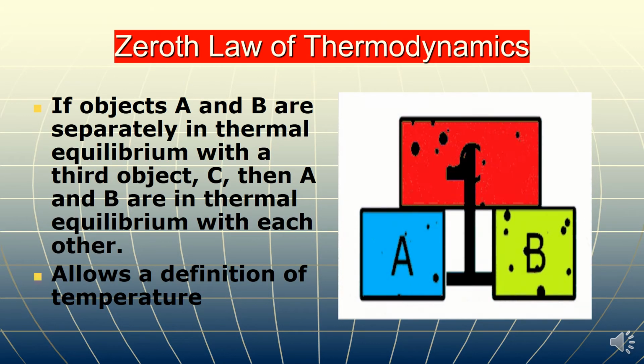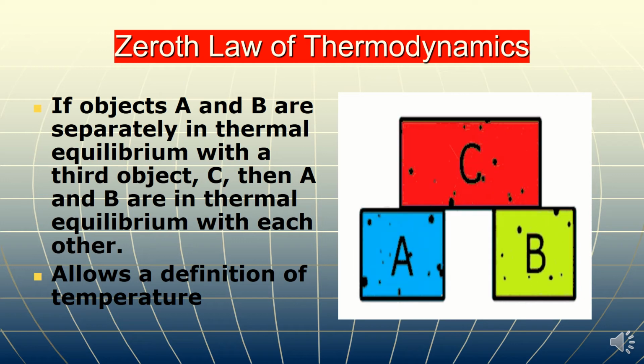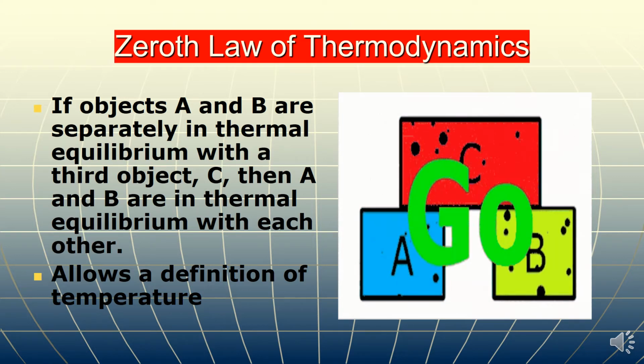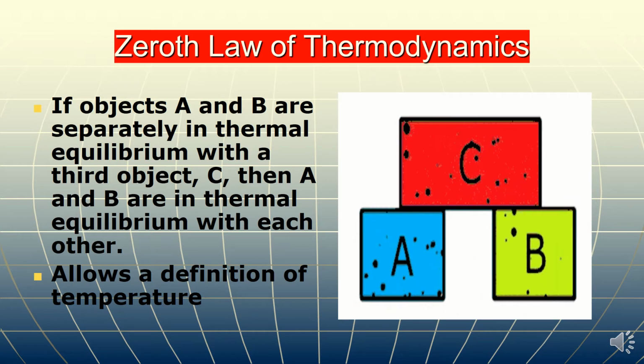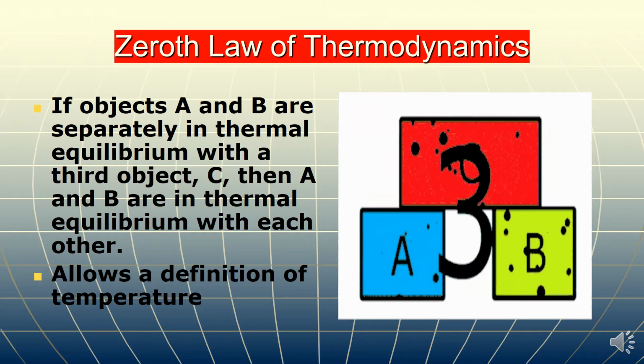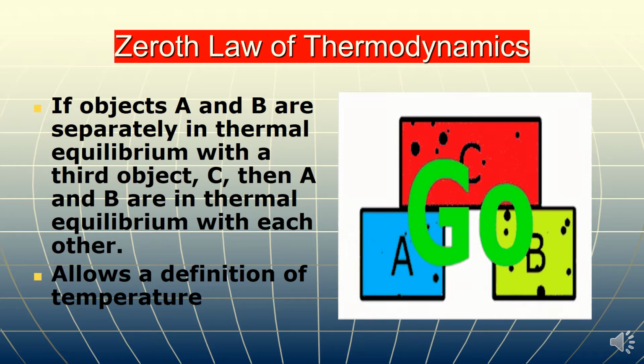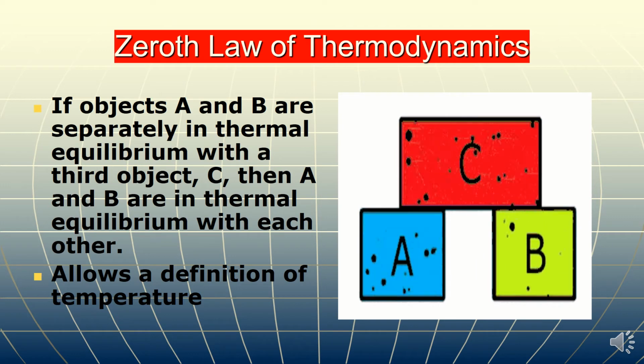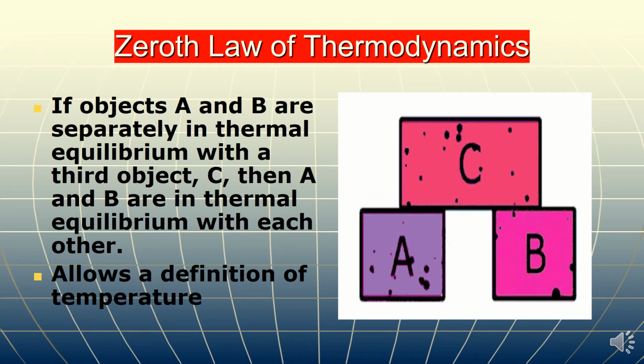Before discussing the first law of thermodynamics and internal energy, I want to let you know about the zeroth law of thermodynamics. It is actually a kind of definition of temperature, and it states that if two objects A and B are separately in thermal equilibrium with a third object C, as you can see in the figure, then A and B are in thermal equilibrium with each other.